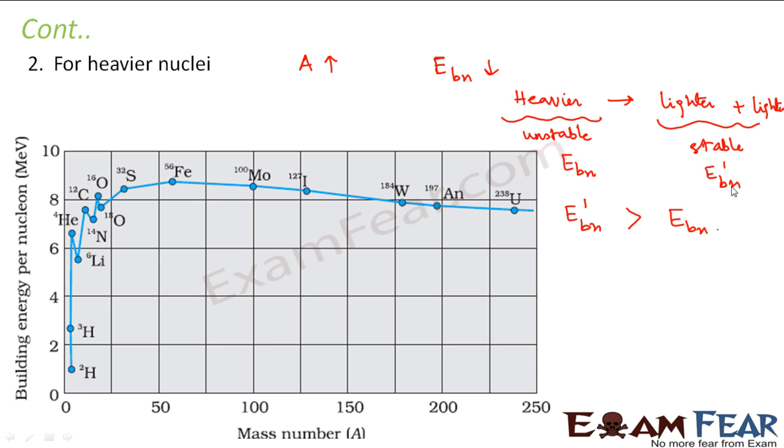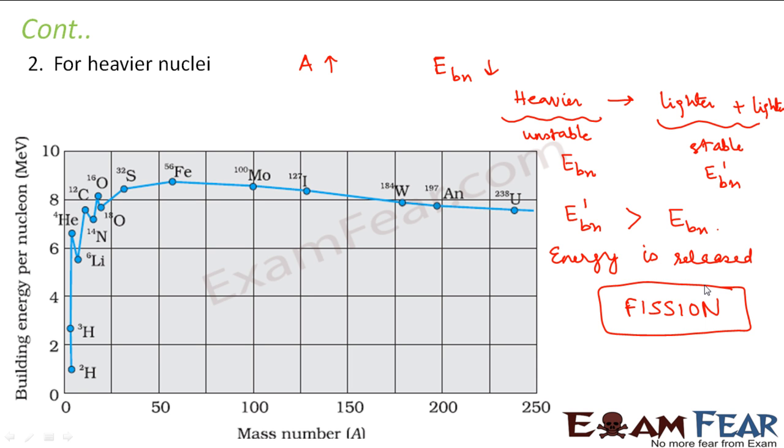So this side has EBN plus some extra energy. That means in this process also energy is released, and this is known as nuclear fission. That means when a heavy unstable nucleus breaks up into two lighter nuclei to gain a little stability, a lot of energy is released, and this process is known as nuclear fission.